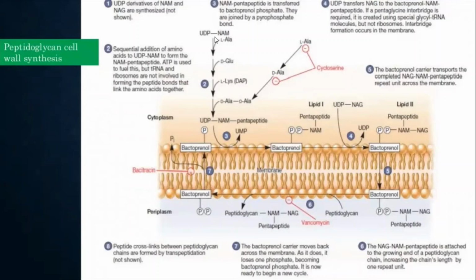So UDP-NAM is done. Then you have got this peptide. First came alanine, glutamic acid, lysine, and then 2 molecules of D-alanine. Where is the D-alanine coming from? Obviously from L-alanine, which is getting isomerized to D-alanine. These steps can be inhibited by your cycloserine. Is this part clear, like how the UDP-NAM pentapeptide is formed?